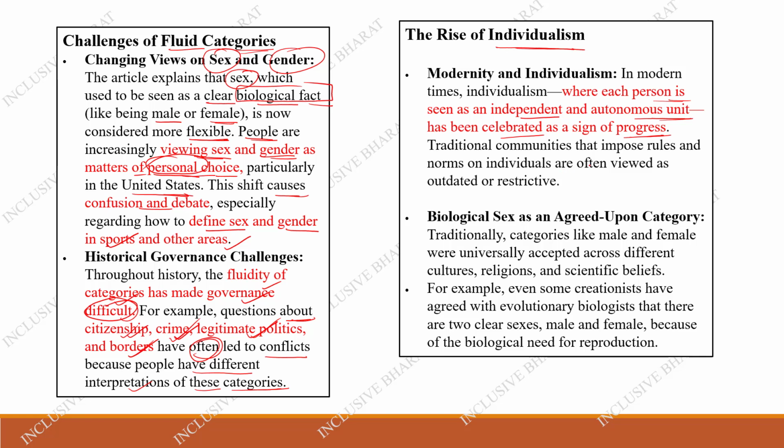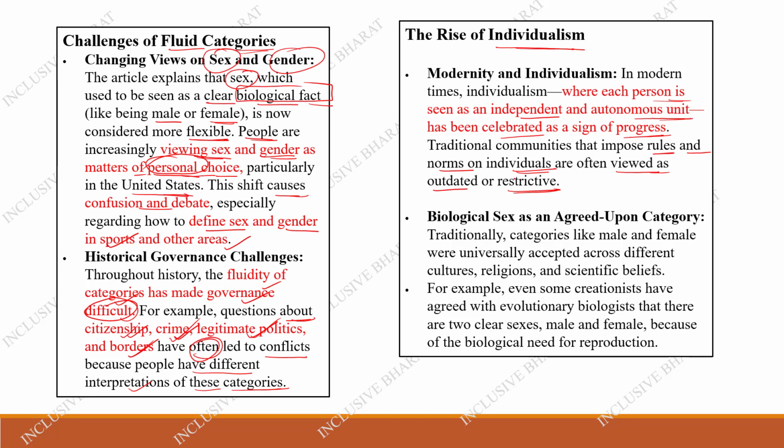But traditional communities that impose rules and norms on individuals are often viewed as outdated or restrictive, because traditionally communities were together. They worked for each other. That was a traditional community; they imposed rules and norms. But nowadays it is seen as very outdated and more restrictive on an individual. So that's why individualism has been celebrated as a sign of progress.